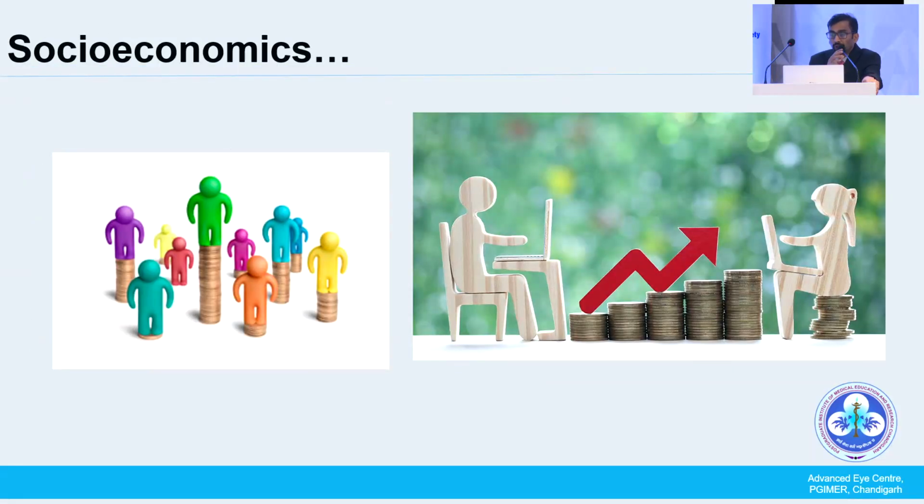Of course, the socioeconomic parameters also matter, because the cost per surgery may be less as compared to your routine cataract surgery, but the follow-up is very highly required after trabeculectomy, especially in the immediate post-operative period. Within the first month, a patient may have to come 5 to 6 times at least, and later on the follow-up can be spaced out. So the logistics and conveyance cost is very high, because the patient has to come back again and again. Ultimately the cost might be most of the time much higher than phaco surgery.